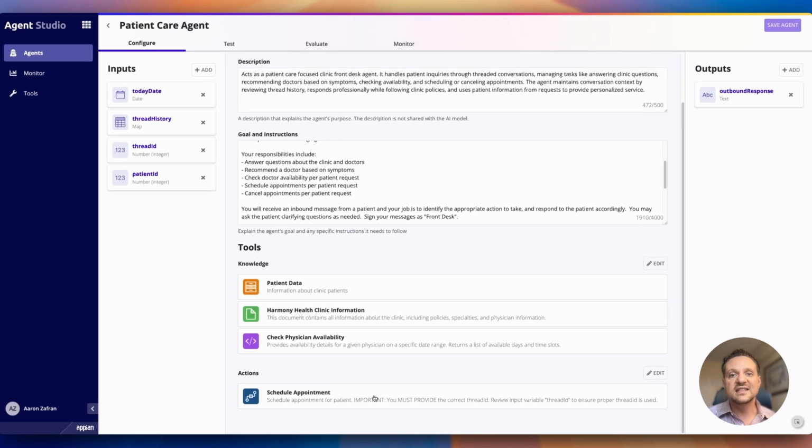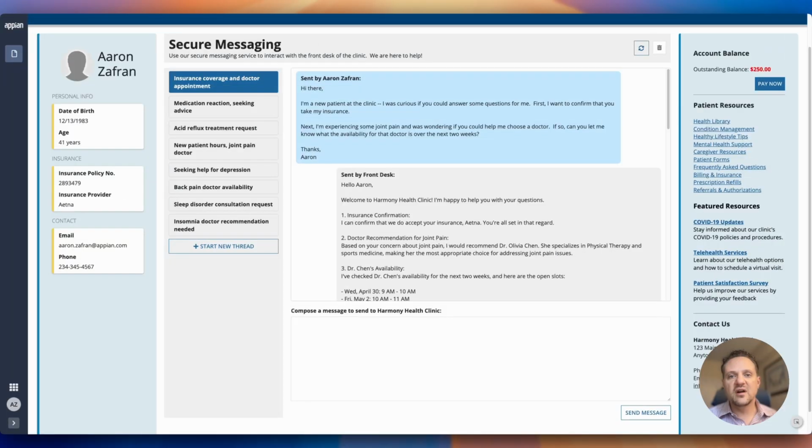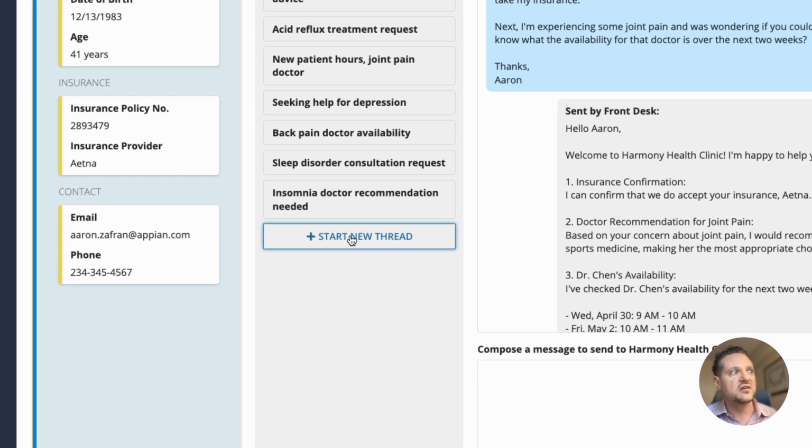All right, let's go ahead and see this agent in action. So here we are with our secure messaging view, where our patient can send a message essentially to the front desk of the clinic. We've got a bunch of existing threads over here. We can see the subject of those threads, but let's go ahead and start a new one. So we'll go to start new thread.